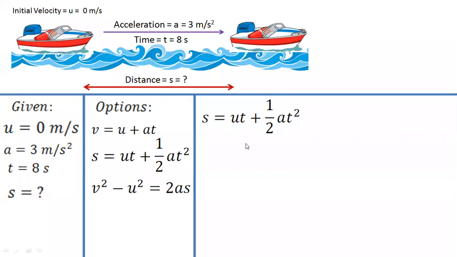Initial velocity is 0. Okay, so 0 into 8 plus half into, what is the value of a? Acceleration 3, into t square, that is 8 square. Now you calculate this and give me the answer in the chat box. What is the value? So all the students who said that the second equation has to be taken, they are very much correct. Calculate this particular value and give me the answer. ठीक है?